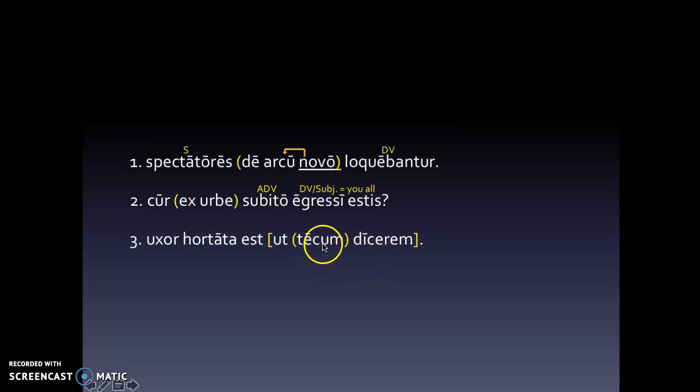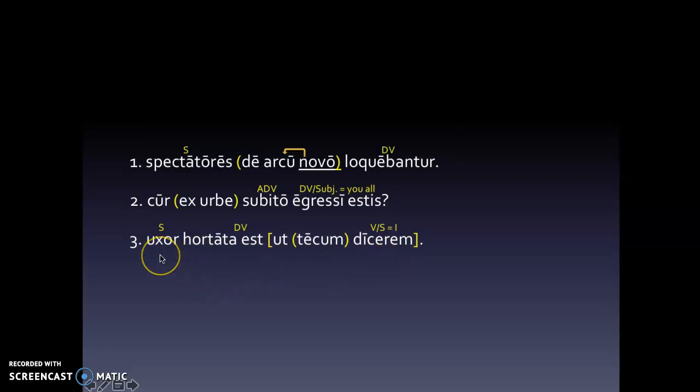All right, so here we've got a prep phrase. Tecum is a prep phrase. It's really cum and te smashed together. Ut loquar is a subjunctive, so this is a dependent clause. Here, hortata est, this together is our deponent verb. It's in the perfect tense. And then we've got a nominative subject here. The subject of our ut clause is I, because of the M at the end of the verb.